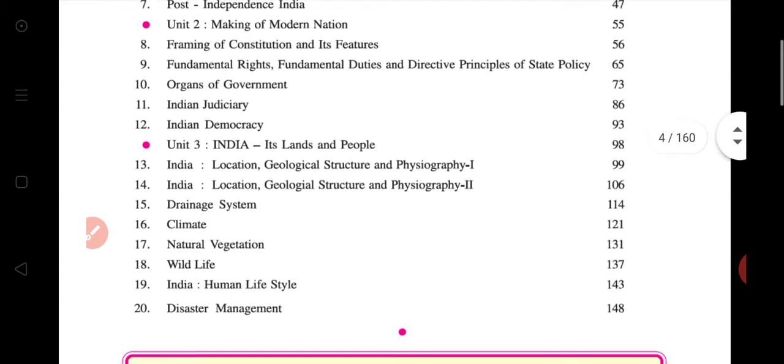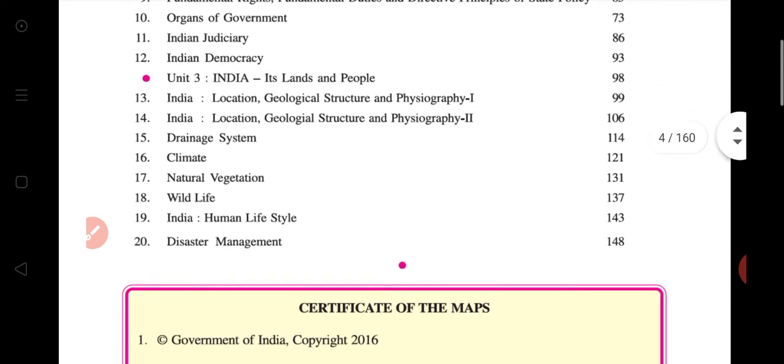And today we start chapter number 17, Natural Vegetation. Start from page number 131.